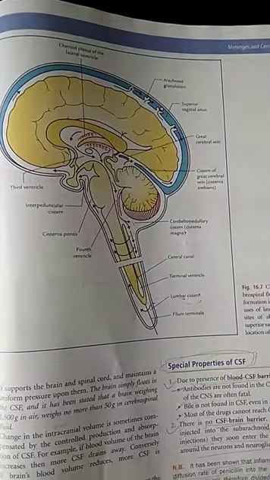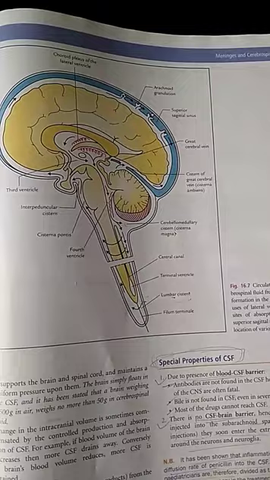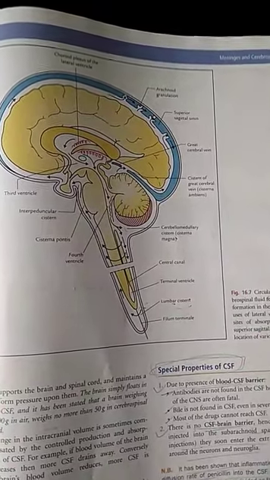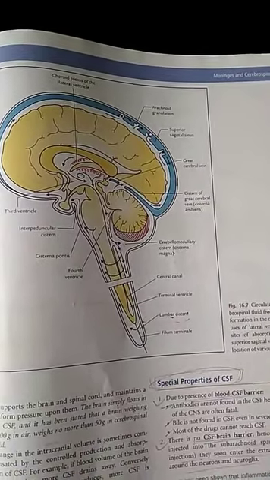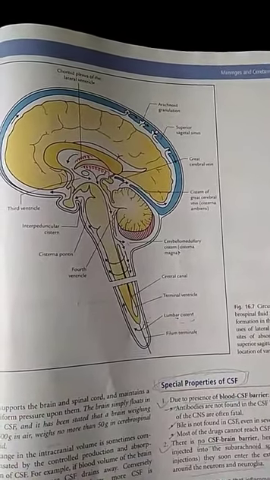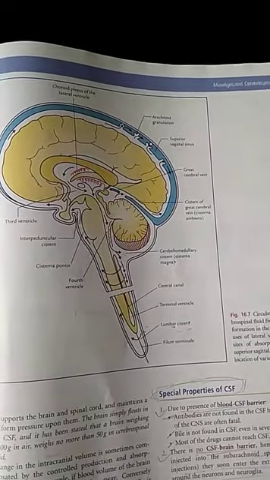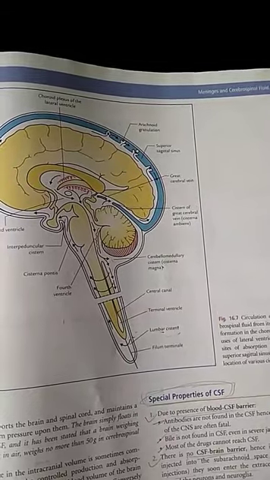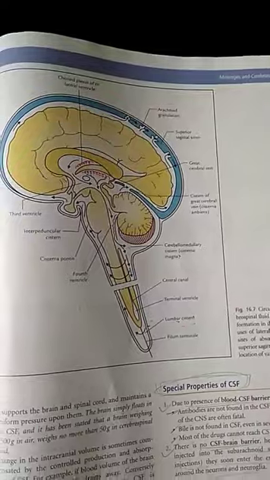Normally the CSF is clear and colorless, but in case of bacterial meningitis it becomes cloudy. Normally CSF is cell free, but in bacterial meningitis there is an increased number of cells in the CSF, as well as the protein content of the CSF also gets raised.